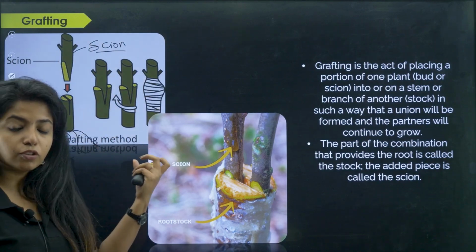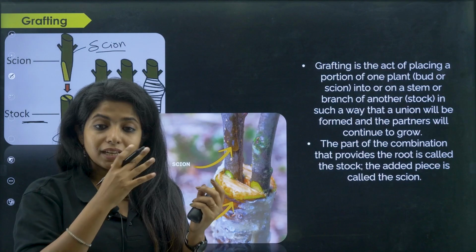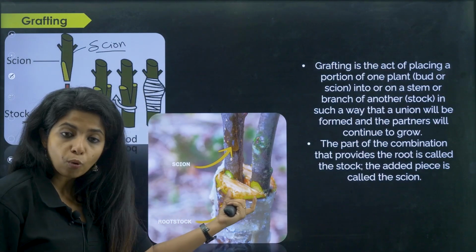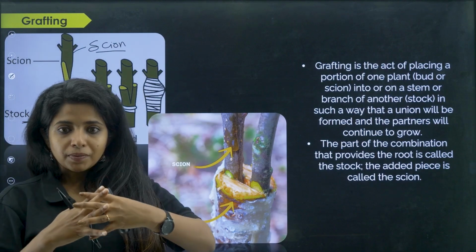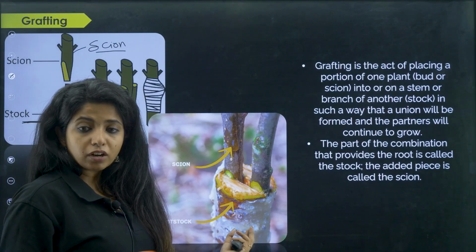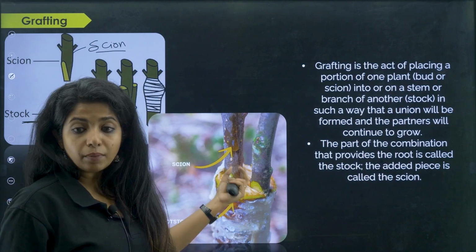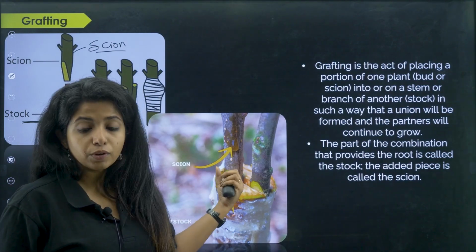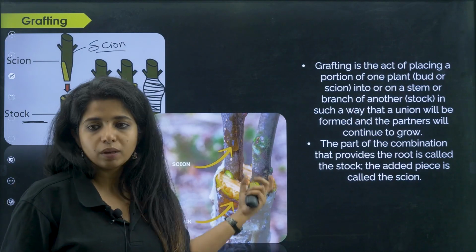Now this will also be having the buds and everything, and you will tape it and keep it for some time so that the xylem and phloem join. It will also have its own xylem and phloem. Both have to come together. Otherwise, what will happen? The water that is being transported will come over here. It won't be reaching throughout. So basically, I have to make sure the xylem and the phloem merge. Xylem is there for water transport. Phloem is there for food transport. They have to come together. So that is very much important.